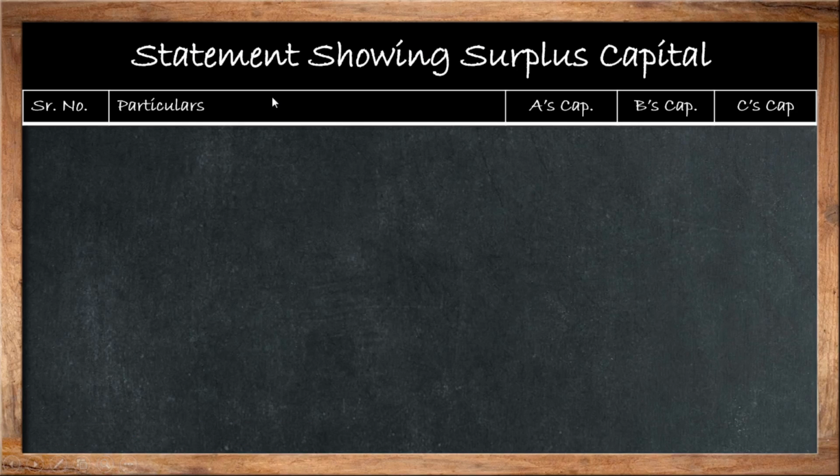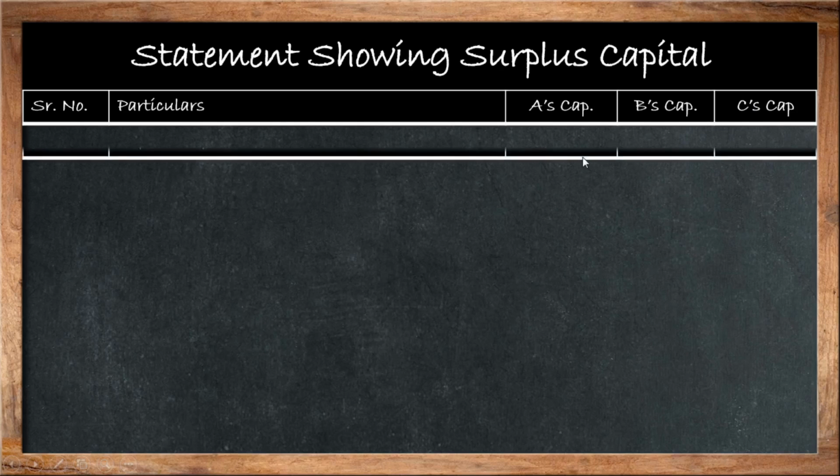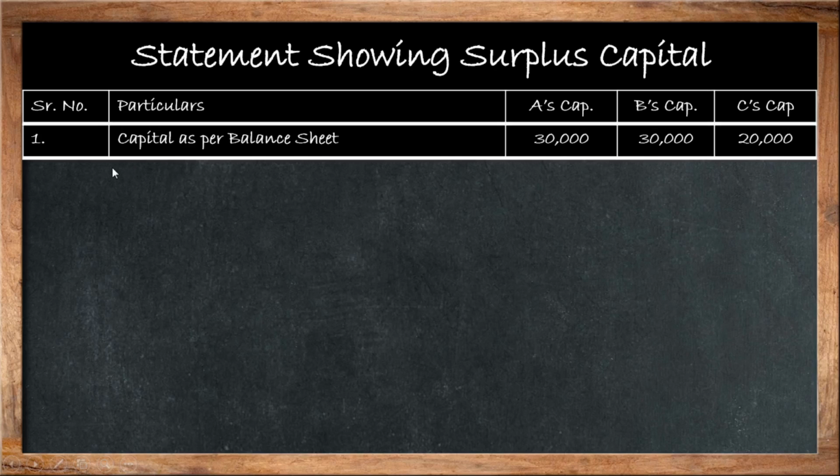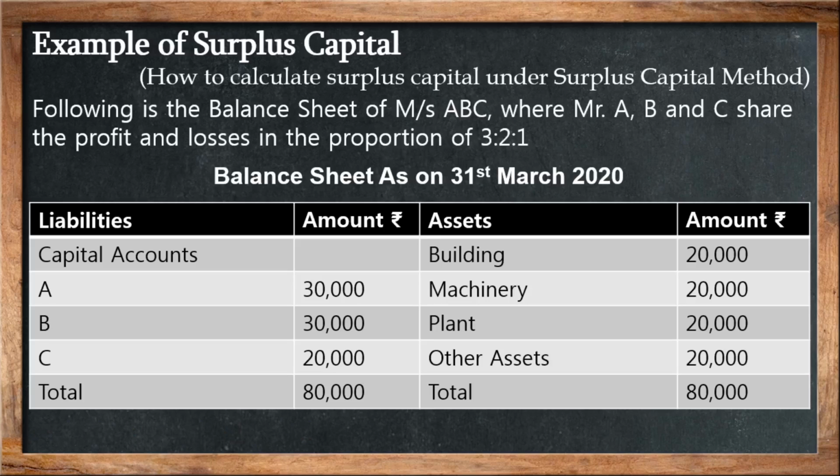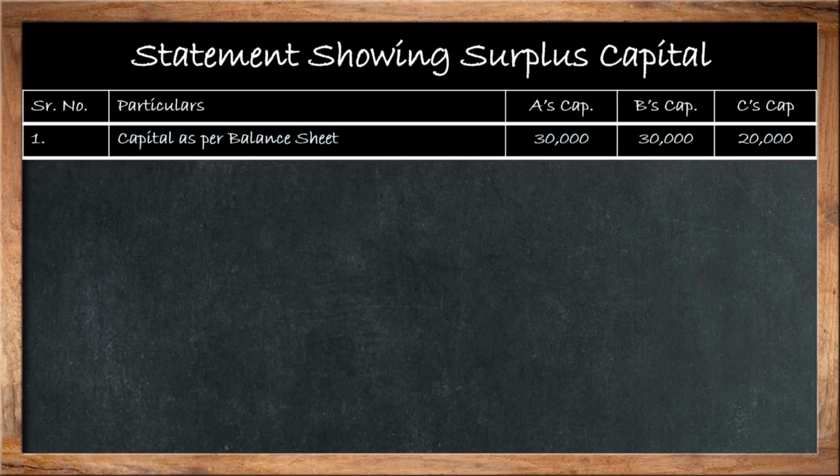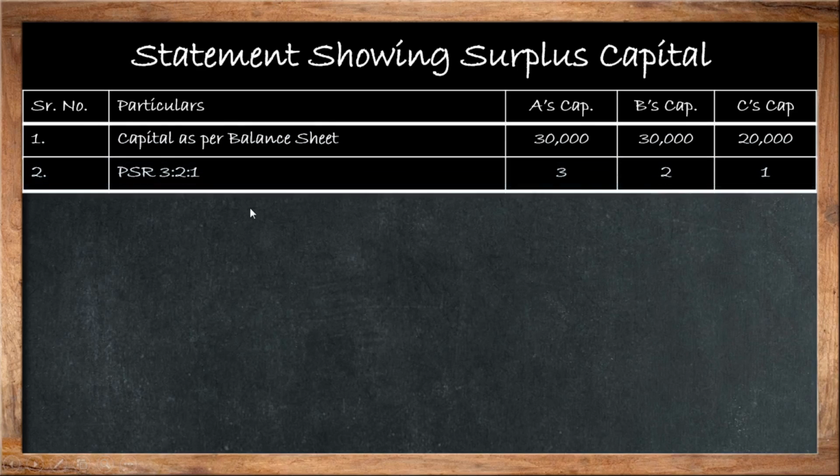You have to draw a statement showing surplus capital, where you have to put 5 columns. First one is serial number, second one is particulars, then A's capital, B's capital and C's capital. Or you can merge these as capital in the next line: A capital, B capital and C capital. Now the first step is capital as per balance sheet. As you see here, the capital of A, B and C is given as 30,000, 30,000 and 20,000. So here you have to write down the capital balances as per the balance sheet. The second step is the profit sharing ratio.